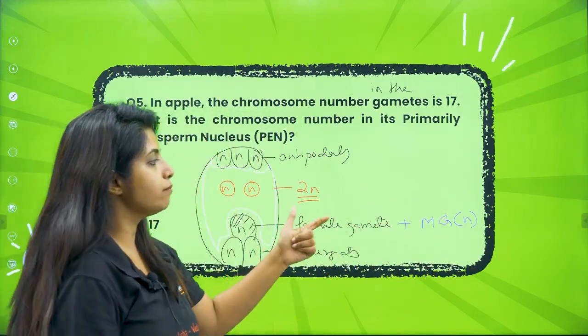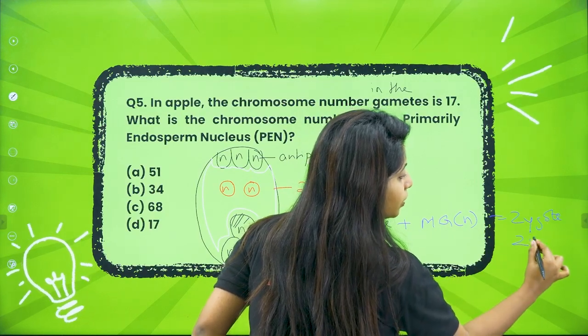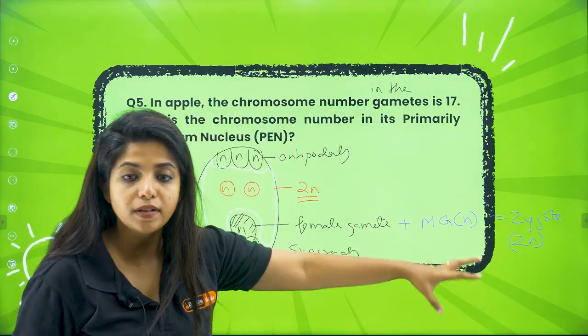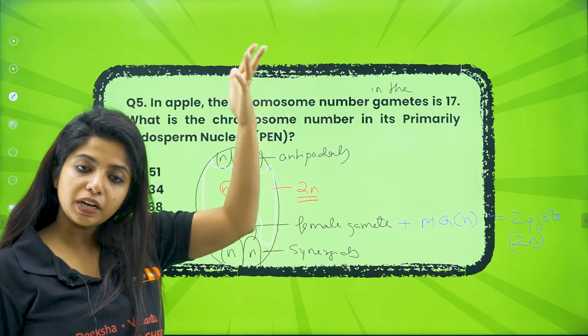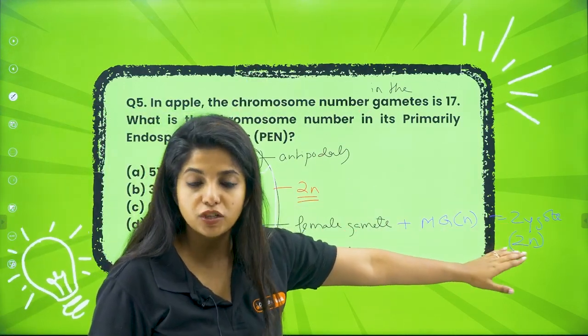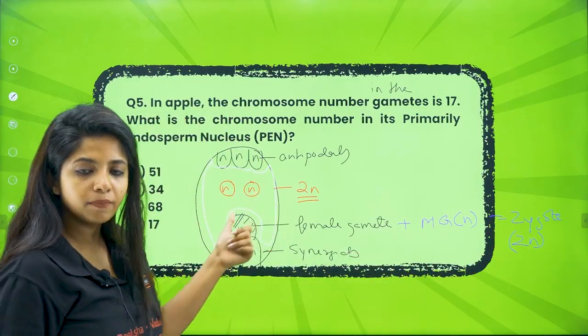N and N come together, you get the zygote with 2N. Now it will be just like a normal plant cell. So if everyone was 24, they were 12. So 12 and 12 came together. Now in the zygote, it is 24 again because 2N has been reached. Now over here, it is already 2N.